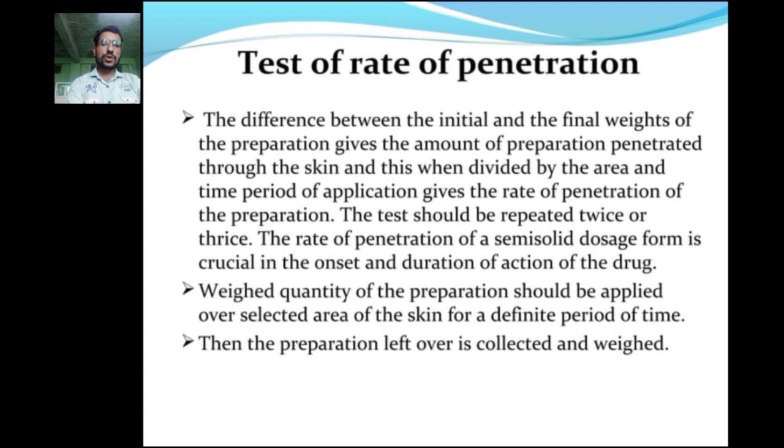The rate of penetration of a semi-solid dosage form is crucial in the onset and duration of action of the drug. A weighed quantity of the preparation should be applied over a selected area of the skin for a definite period of time. Then the preparation leftover is collected and weighed.